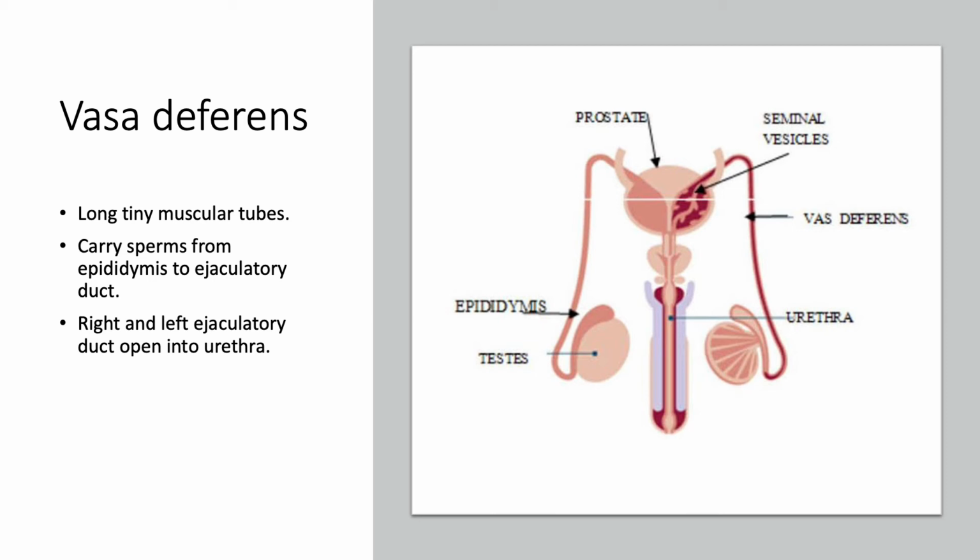It carries sperms from the epididymis to the ejaculatory duct. The vas deferens gets connected with the seminal vesicle duct and forms the ejaculatory duct. The ejaculatory duct is further connected to the urethra.